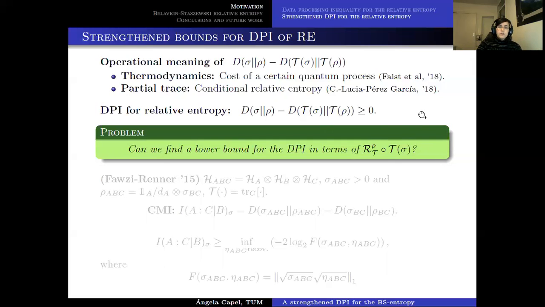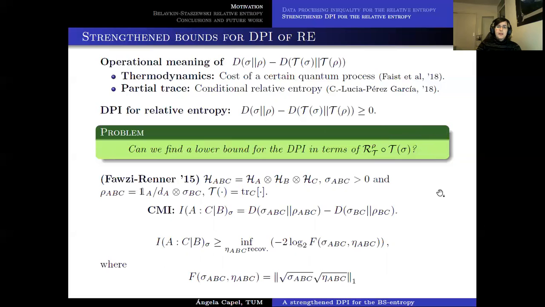And the question of whether one can do something like that has been studied for the past 5-6 years, and many authors have found different possibilities in this line. The first breakthrough in this field, I would say, was given by Fawzi and Renner in 2015, where they showed that something similar can be done in the particular case that I was mentioning before.